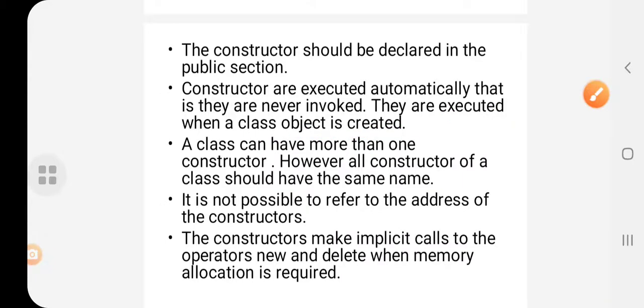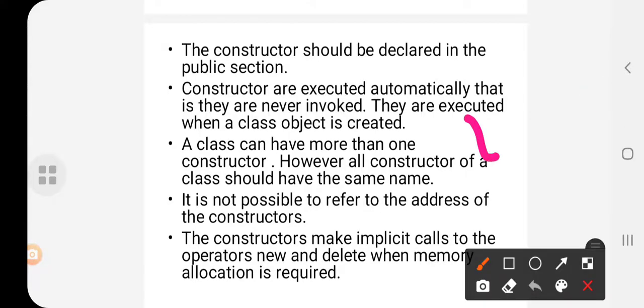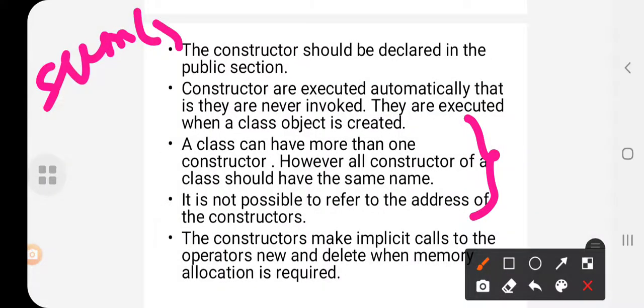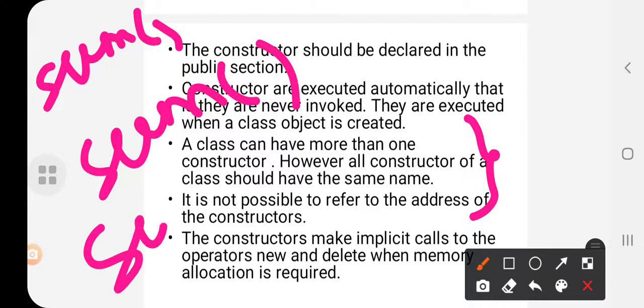Okay, next point, a class can have more than one constructor. However, all the constructors of the class should have the same name. Is it right? So, for example, in one class I'll have a Sum function, in another class we'll have one more Sum function, and in another class one more Sum function. So there are many constructors, but the constructor's name should be the same.